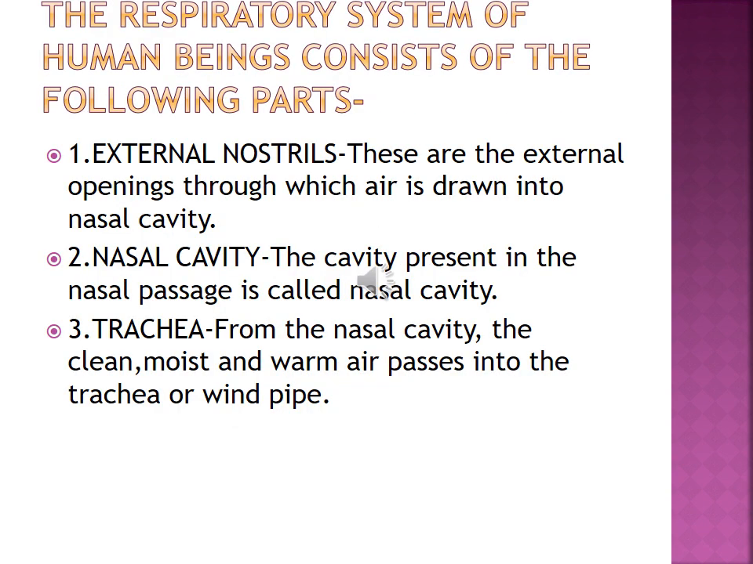As I told you in the previous slide, the respiratory system consists of the following parts. Number 1 is external nostril, second nasal cavity, third trachea, and fourth lungs. In the next slide you will see. Now, our nose has two holes which are called nostrils,